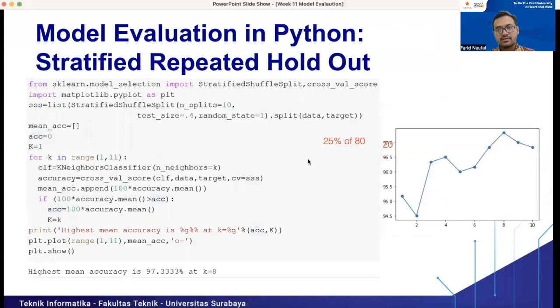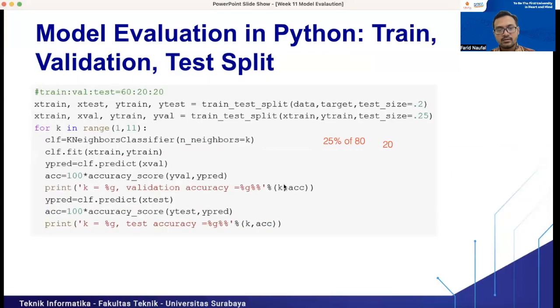As you can see here, it shows us the accuracy for each number of K when tested on the validation set and testing set.